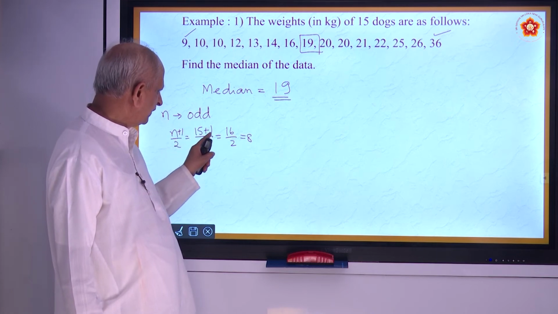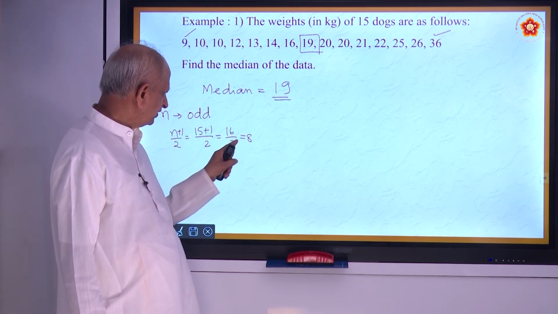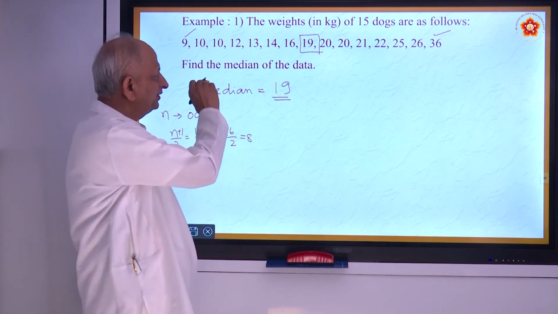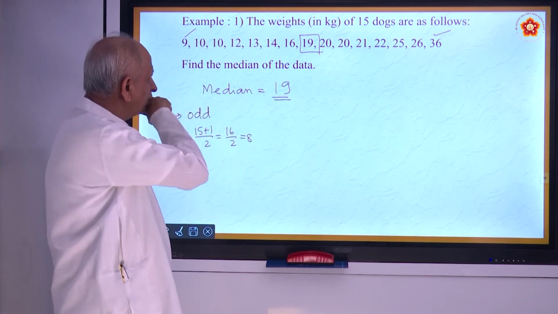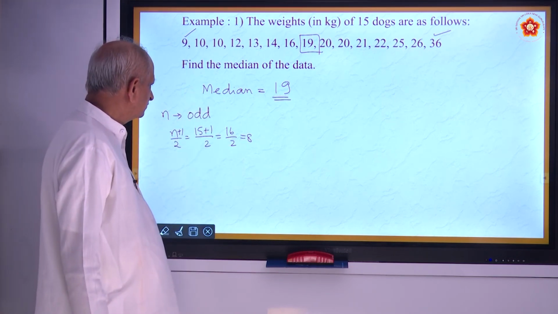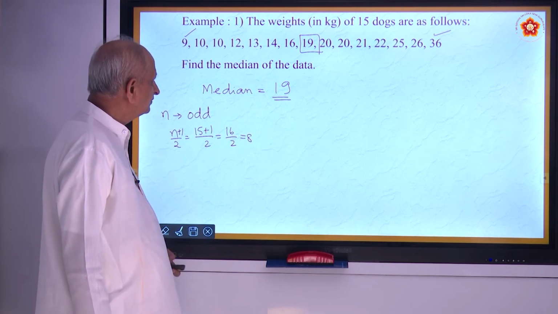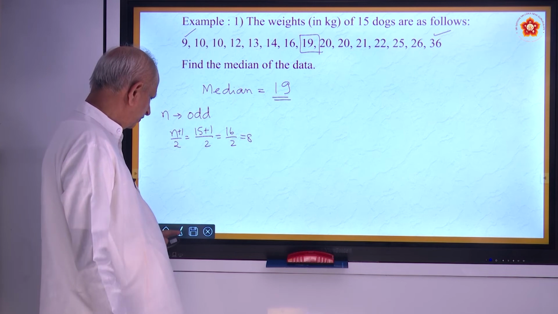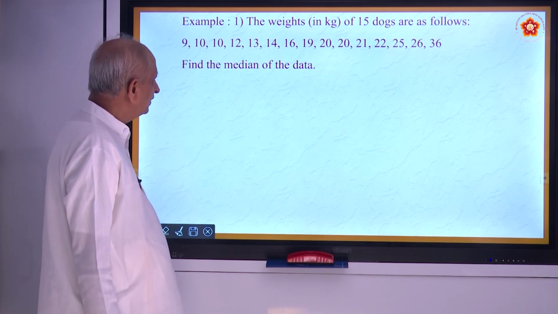So 15 plus 1 by 2, that is 16 by 2, that is 8. So the 8th one you must select. Okay, that is in case of raw data and an odd number of measurements. Okay, noted? We will see the next question.